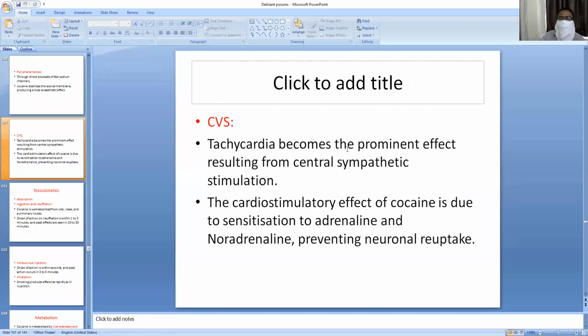What are the serious effects of cocaine? Tachycardia is the first prominent symptom, resulting from central sympathetic stimulation. The cardiostimulatory effect of cocaine is due to sensitization to adrenaline and noradrenaline, preventing neuronal reuptake of the catecholamines.